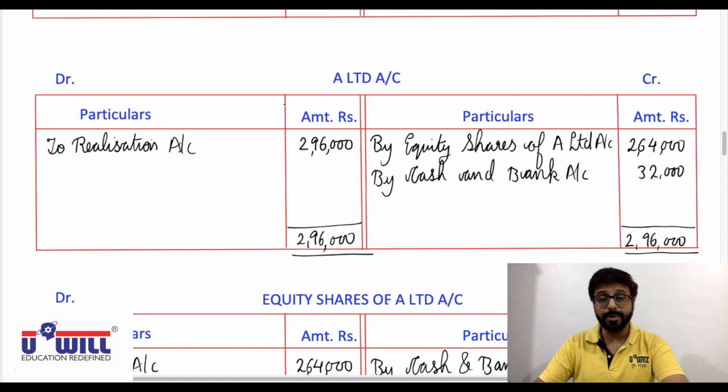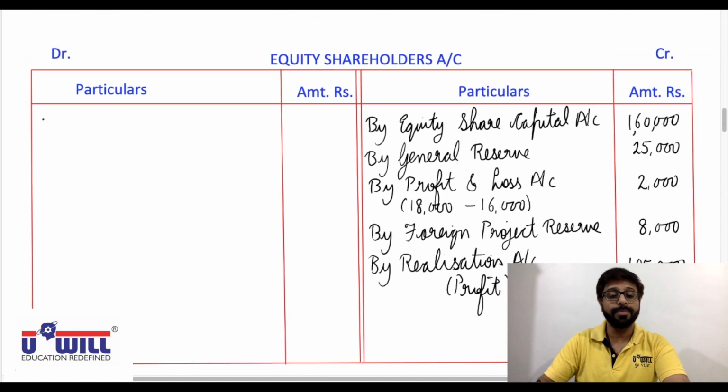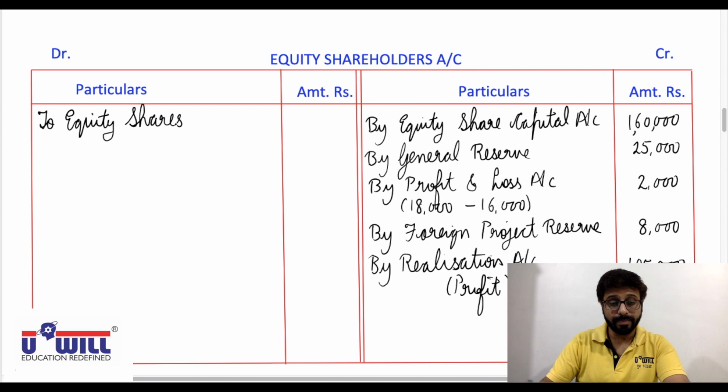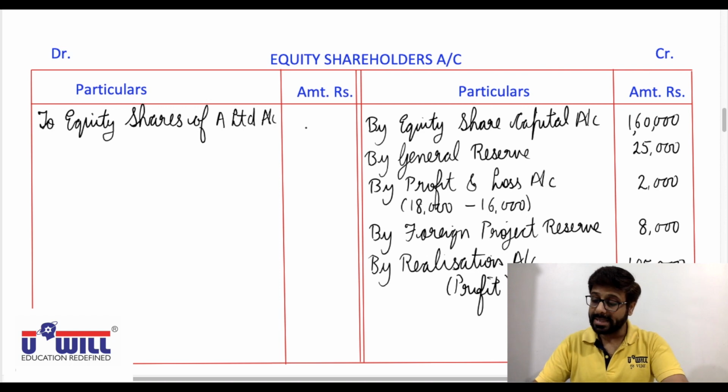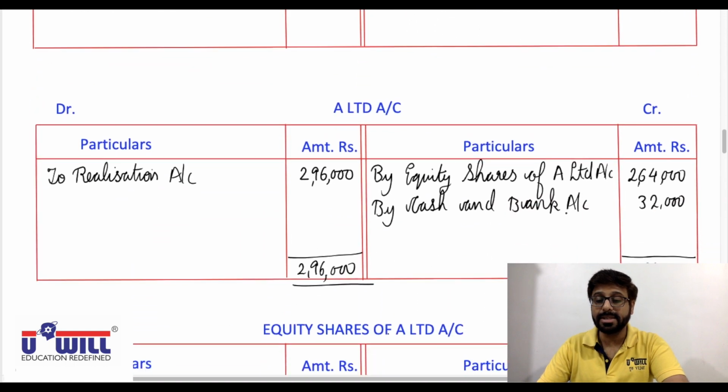Opposite side in the equity shareholders account, to equity shares of A Limited account, 1,76,000. Okay, I hope everyone is clear with this.